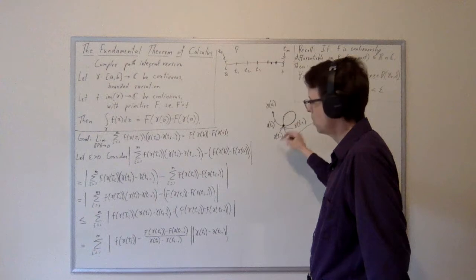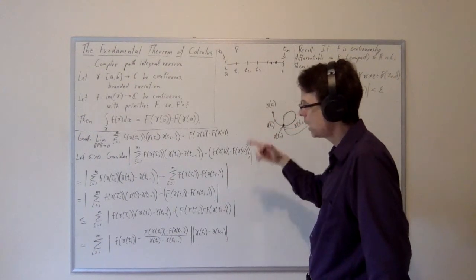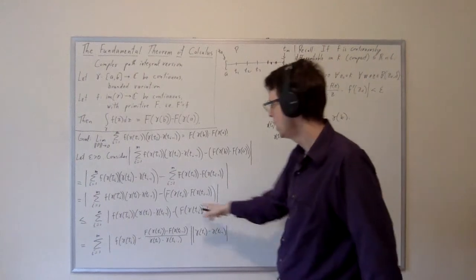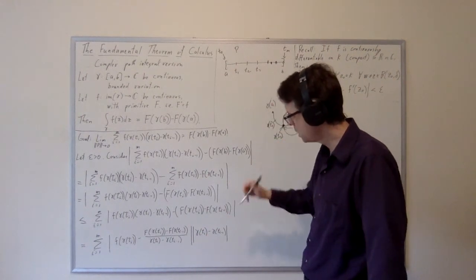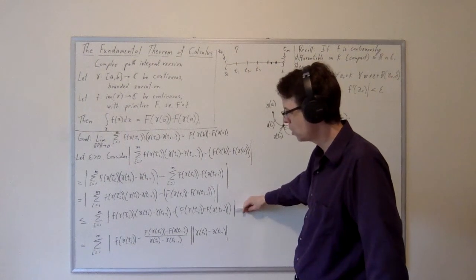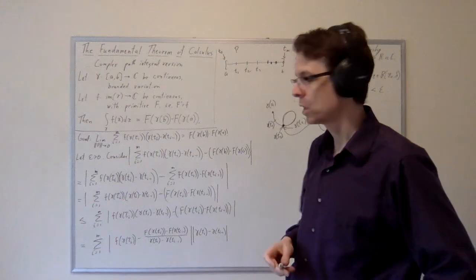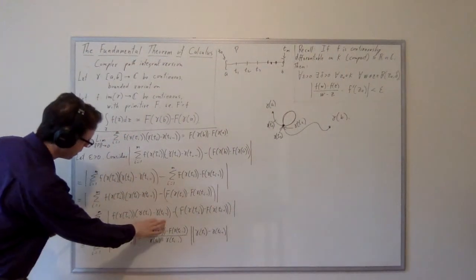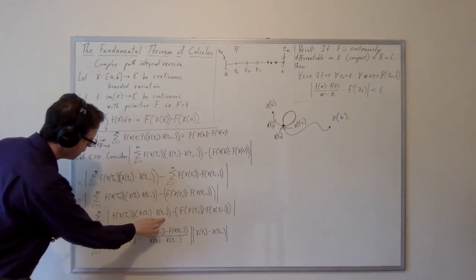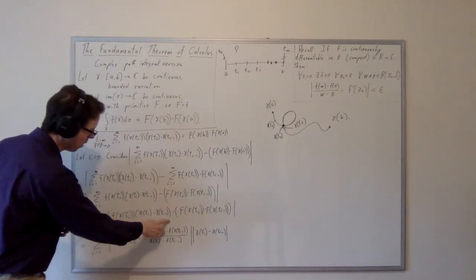So we need to be concerned about what happens when gamma of t_i minus gamma of t_{i-1} is actually equal to 0. So it is actually a real problem with what I've done here. So let's think about what happens to each term in this sum when gamma t_i minus gamma t_{i-1} is equal to 0. So if that were to happen, let's go back to this sum. If that were to happen, then this term here would be 0, and it would multiply this, and so this entire term here would be 0.